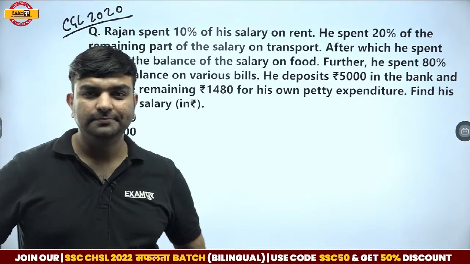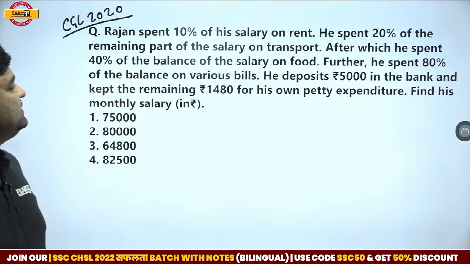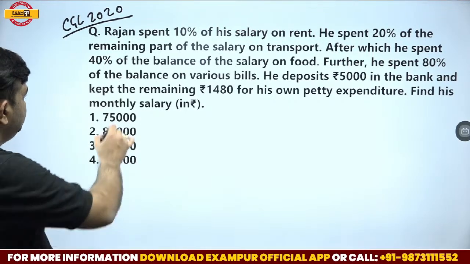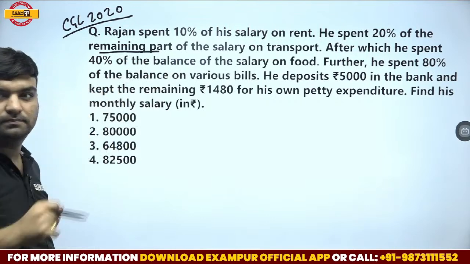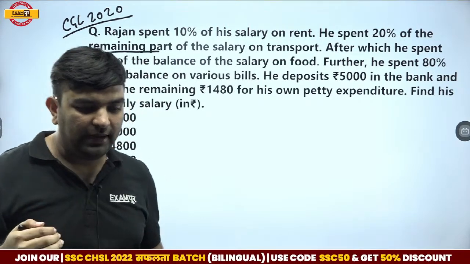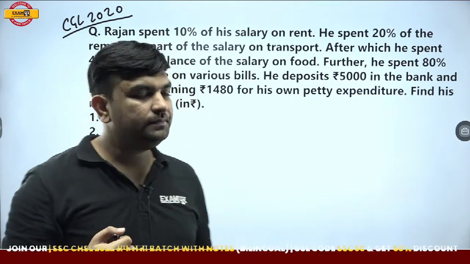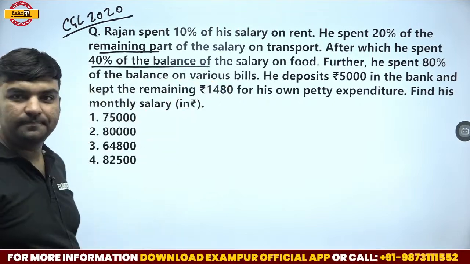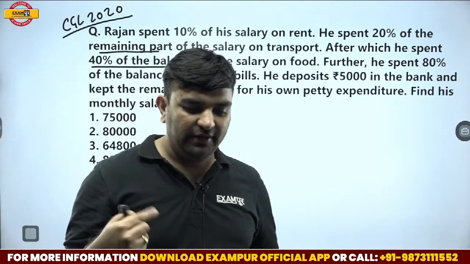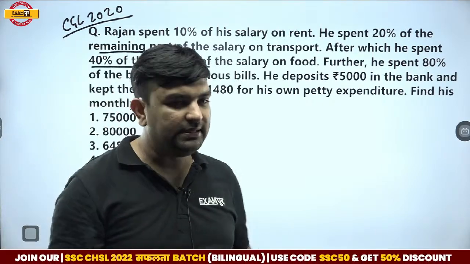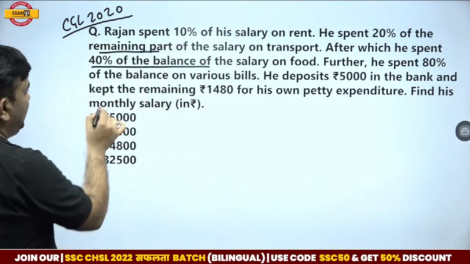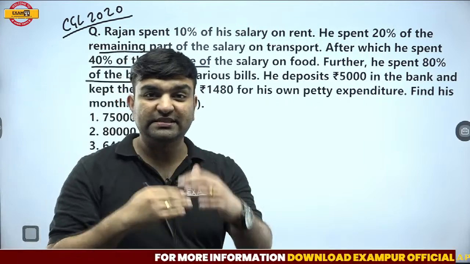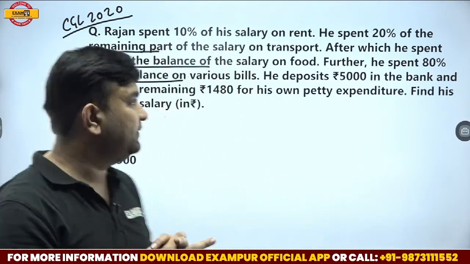Should I also read it? Rajan spent 10% of his salary on the rent. He spent 20% of the remaining. Okay, good. If the word remaining is coming one after another, it's a good sign for you. After which he spent 40% of the remaining. Good. If it is always remaining, then it's comparatively easy. Further, he spent 80% of the balance, 80% of the remaining. Okay, so it is basically successive.